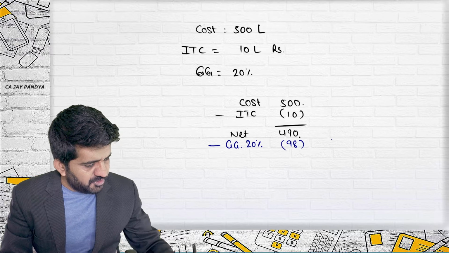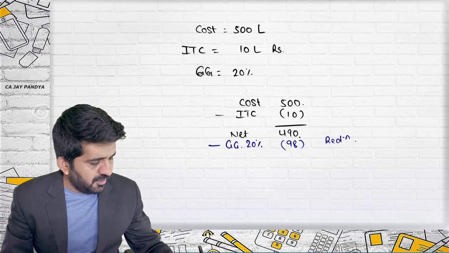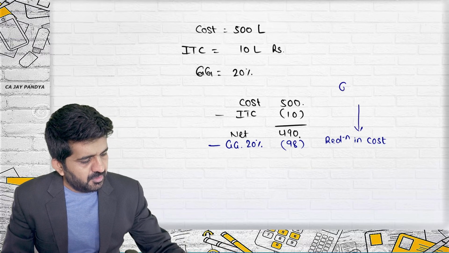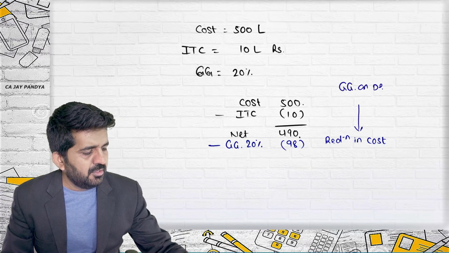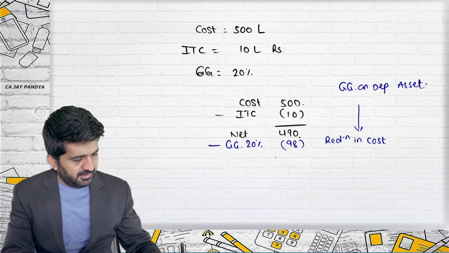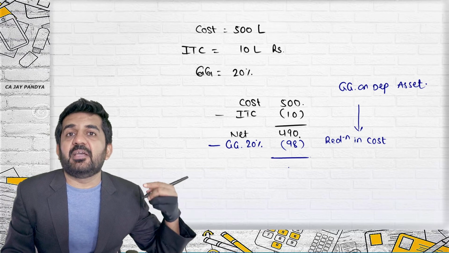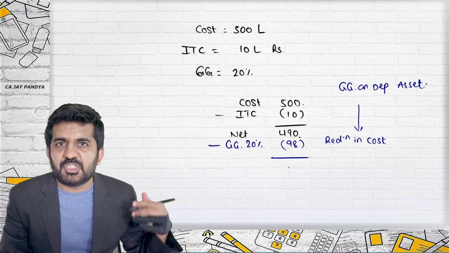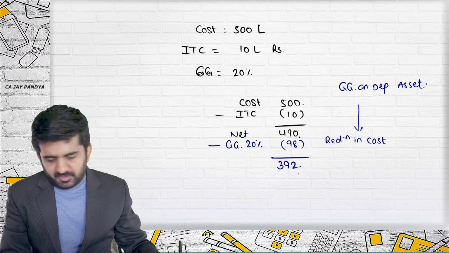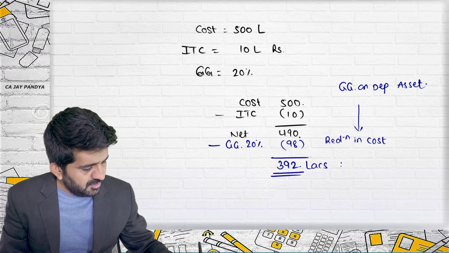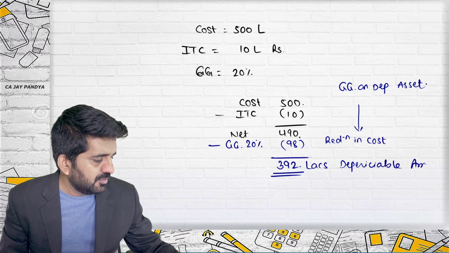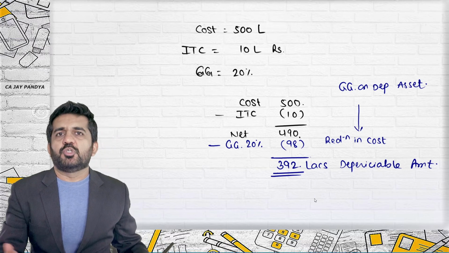Is it all right? Which method have I used? Reduction in cost. Government grant on a depreciable asset. Is it all right? And my depreciable amount, the amount which will be depreciated over a number of years, will be 392. This is the depreciable amount, and this is what the question was asking.